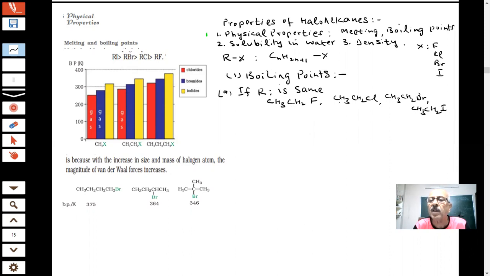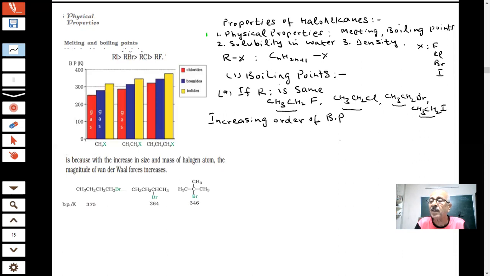What is changing here? Tell me, in these compounds what is changing. The R group is the same, this group is the same. What is changing? Fluorine, chlorine, bromine, iodine. Now we say that arrange them in the order of increasing boiling point. Can you tell me, students, what property you will use here for determining the boiling point?